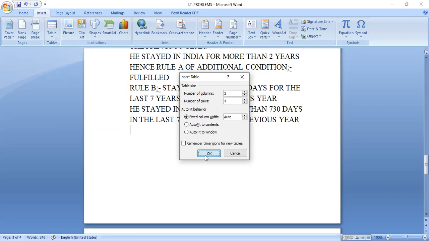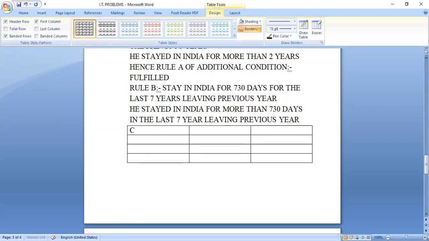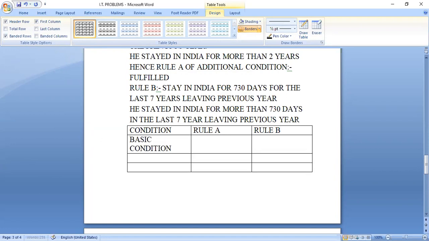This is the condition, rule A and rule B. This is the basic condition. And next one is the additional condition.